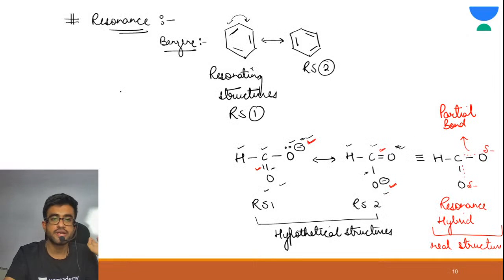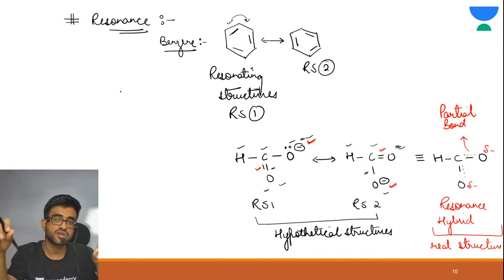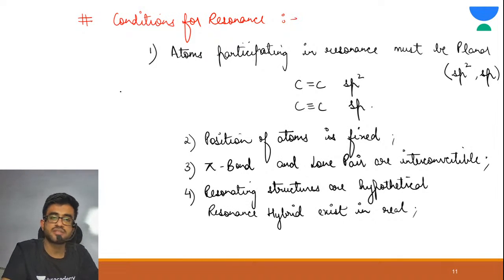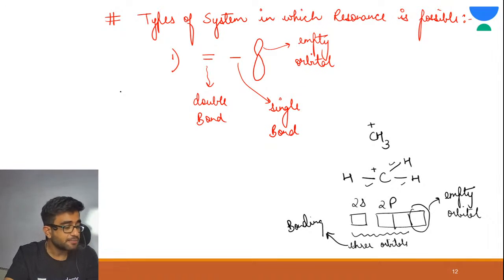All right, one shot video. So, what is basically resonance? Resonance is shifting of pi electrons and lone pairs. All right, resonating structures are hypothetical. The resonance hybrid is real. Then we have seen some conditions: they should be planar, position should remain fixed, pi bond and lone pair are interconvertible.